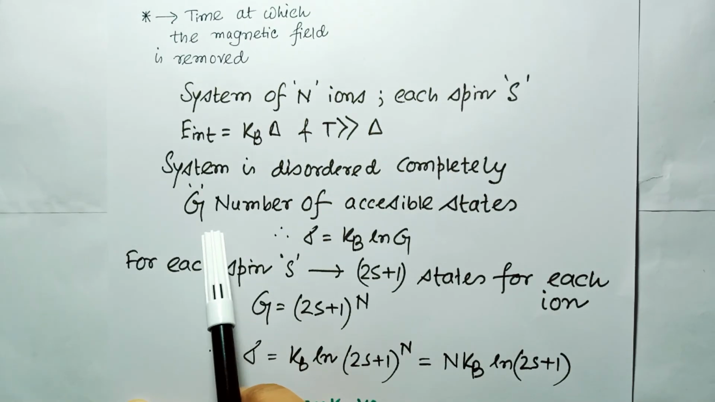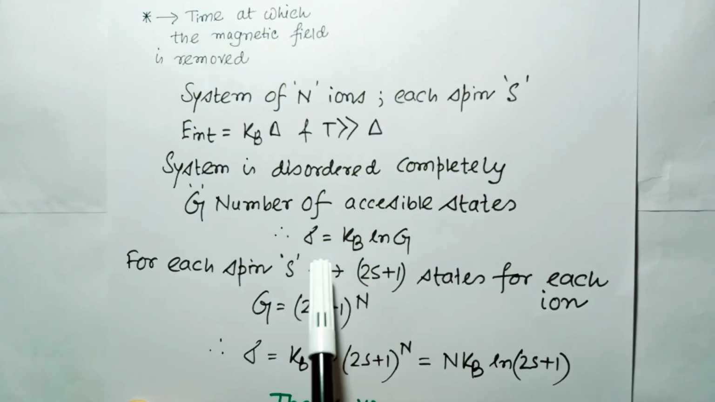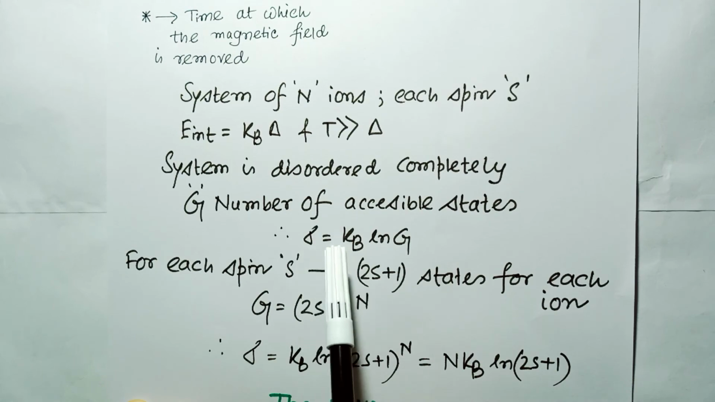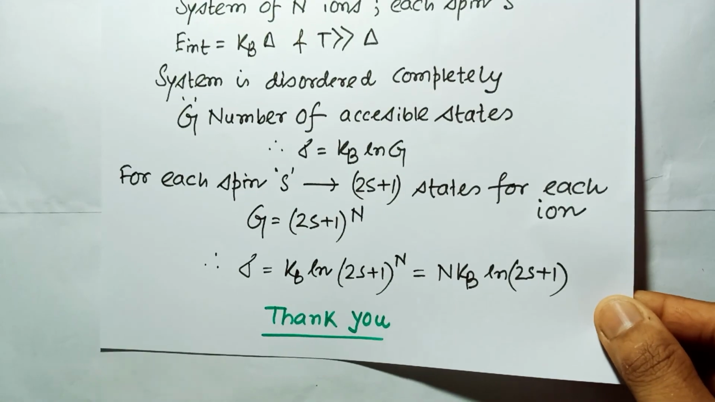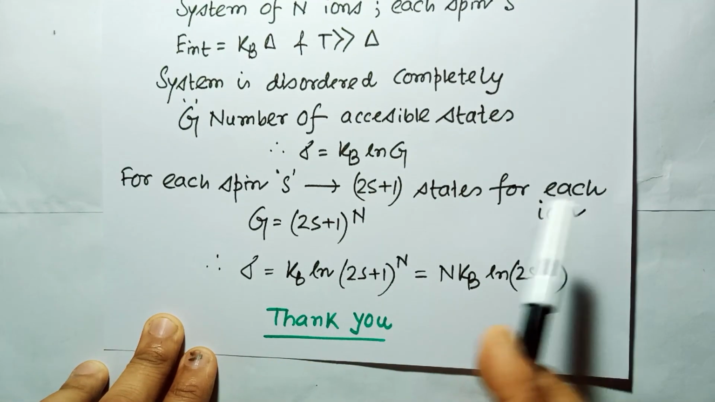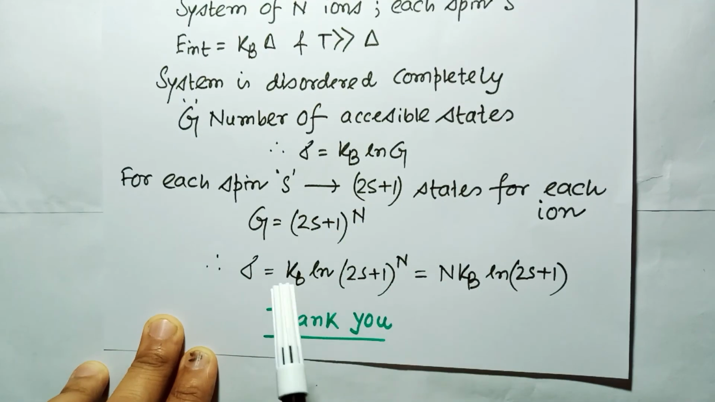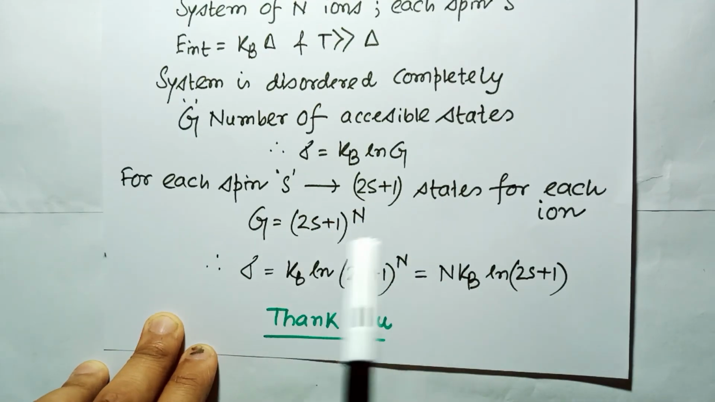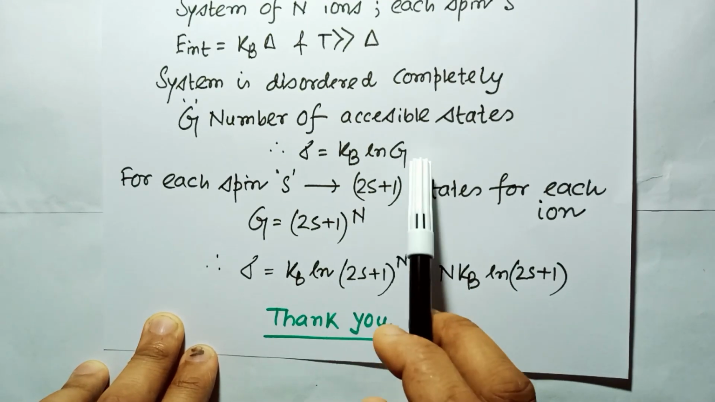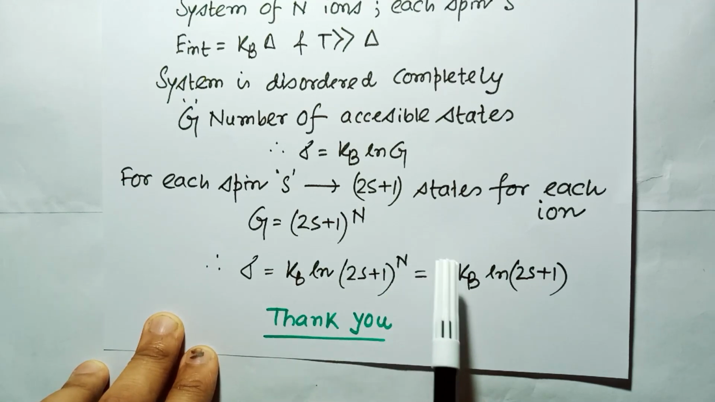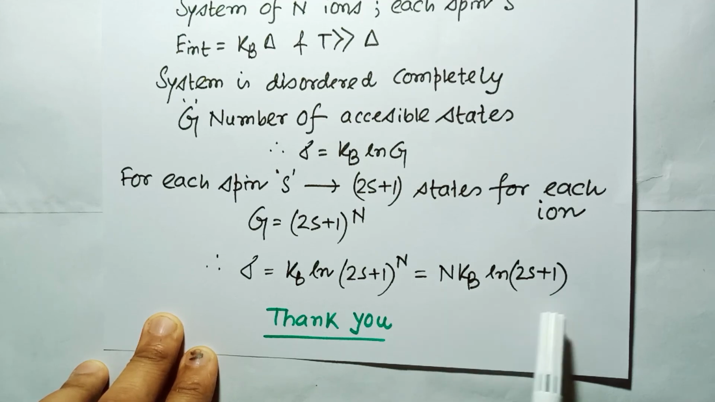Now if G is the number of accessible states, we can write sigma equal to Kb ln G, where sigma is the measure of the entropy. For each spin S, we have 2s plus 1 states for each ion. Then G, the number of accessible states, has the value (2s plus 1) to the power n. If I put the value of G here, sigma becomes Kb ln of (2s plus 1) to the power n. It means n Kb ln of (2s plus 1).